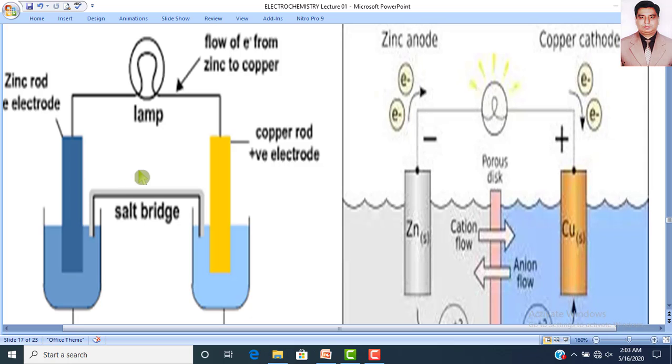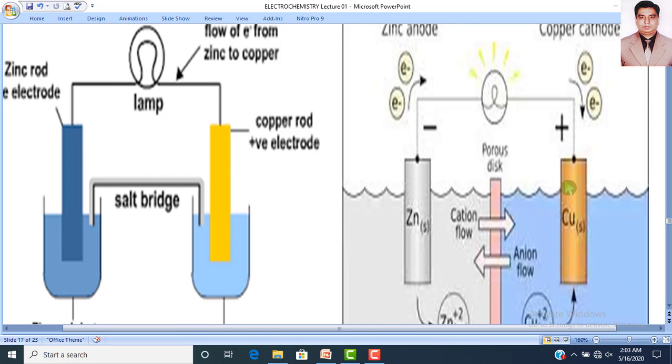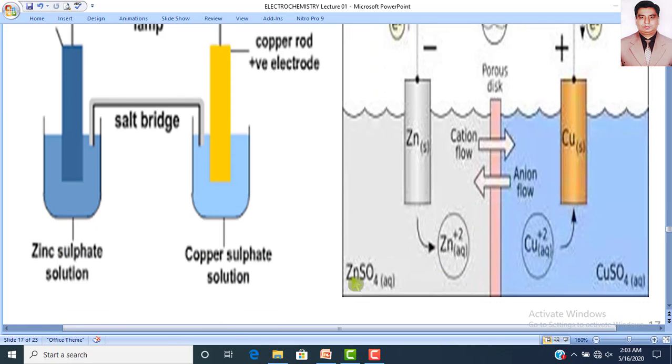Similarly, there are some electrochemical cells in which we use two different solutions, just like zinc sulfate and copper sulfate, in the same container. But the two different solutions are separated by using a porous membrane or porous disc. This disc separates the two solutions.